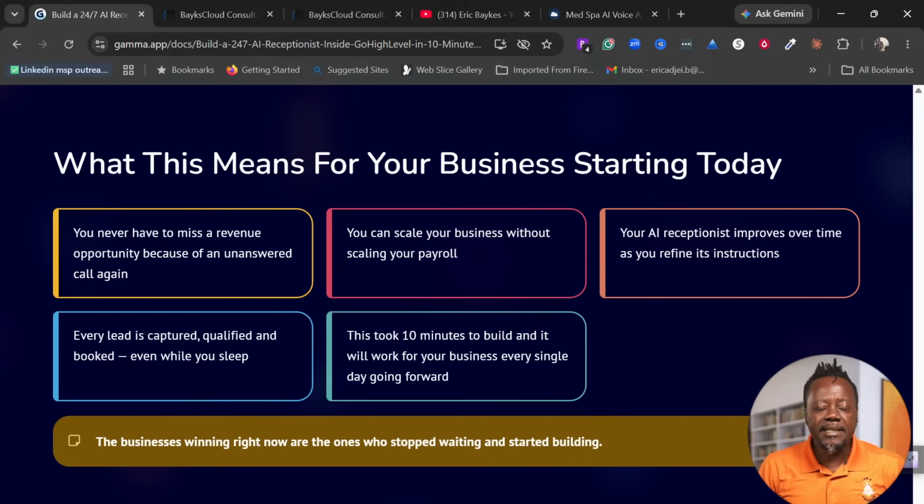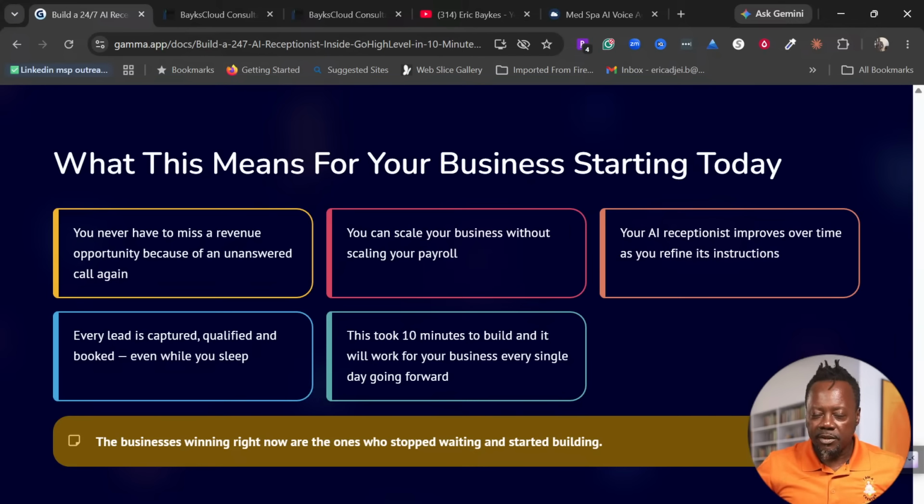And every lead that comes through the front door is captured, qualified, and booked. For me, there's no way you're gonna get to my calendar if you are not interested in my offer or in my service. So once I get somebody on my calendar, it means that they are really interested in my offer. That is like 50% of the job done, right? Because they are a warm lead, they are not a cold lead. You are not pursuing them. They came to you, they are in your pipeline, they stand a higher chance of getting closed.